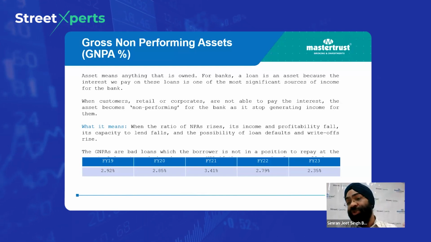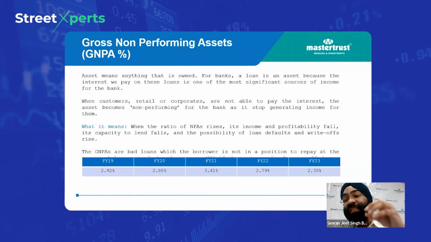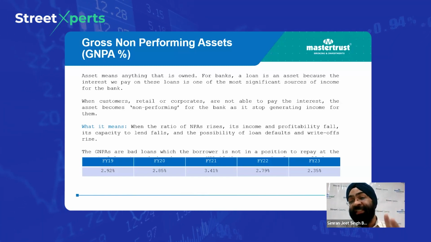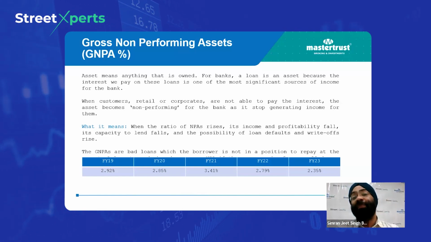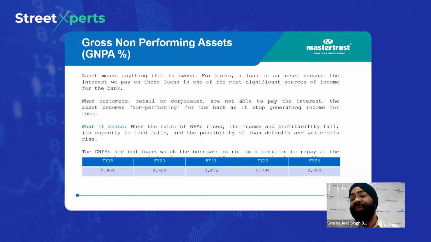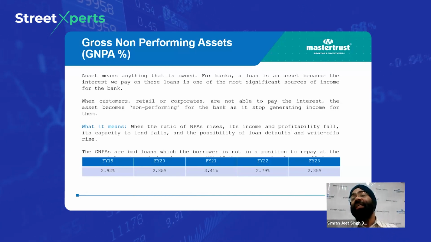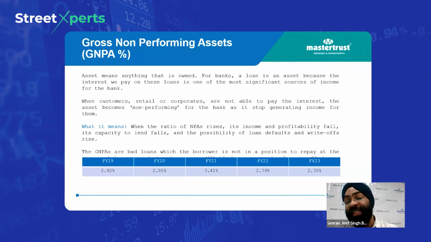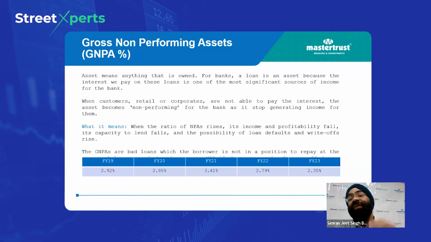And ये रेशियो जितना बढ़ता जाता है, it will create a question mark on the bank's survival first, and secondly it will create another question mark कि जो बैंक की lending practices है that is not in a very good shape. So we all have to understand this कि gross NPA should continue to remain on the downward trajectory, and it should continue to remain on the downward trend.